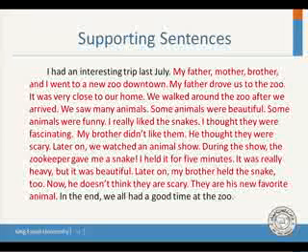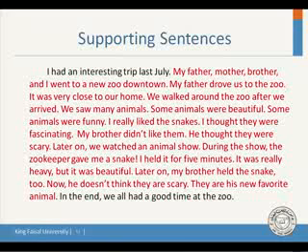Okay? The same paragraph, the sentences in red, all these sentences, they support, they give us details. What happened during the visit to the zoo? For example, my father, mother, brother, and I went to a new zoo downtown. My father drove us to the zoo. It was very close.